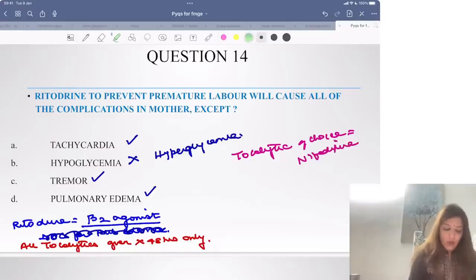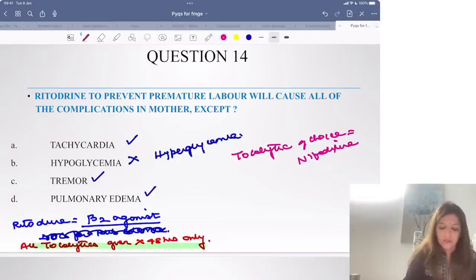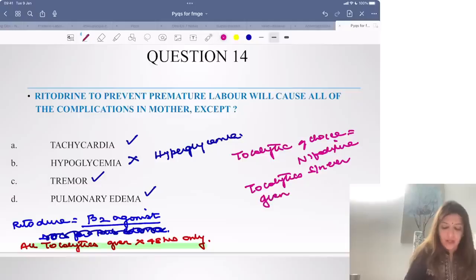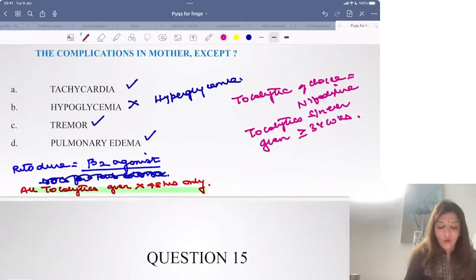Please remember, all tocolytics should be given only for 48 hours, and tocolytics should never be given in pregnancies which are more than 34 weeks. So you don't give tocolytics in pregnancies which are more than 34 weeks. Indomethacin is also a tocolytic.